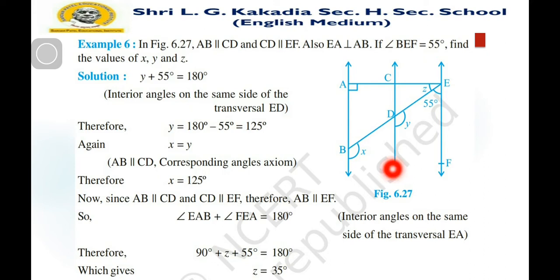Therefore we can find z is equal to 35, because angle FEA is made by two adjacent angles, AEB and BEF. So we find the value of z is equal to 35. Hence we have the values of x, y and z using the properties of parallel lines.